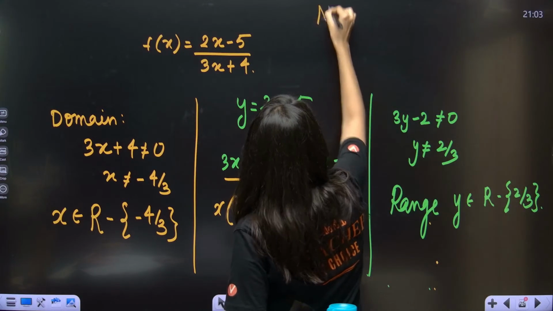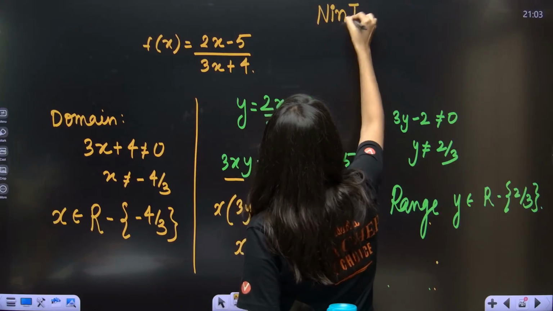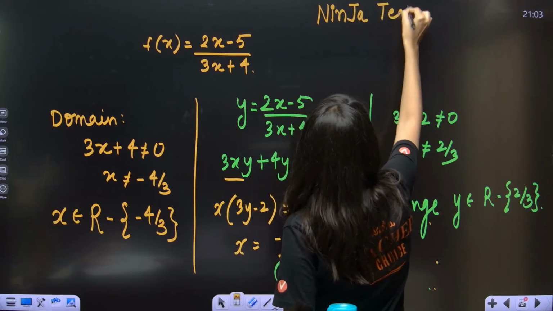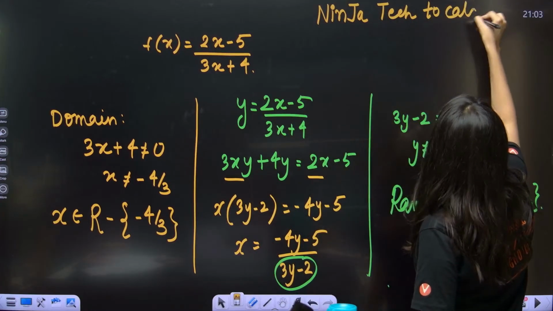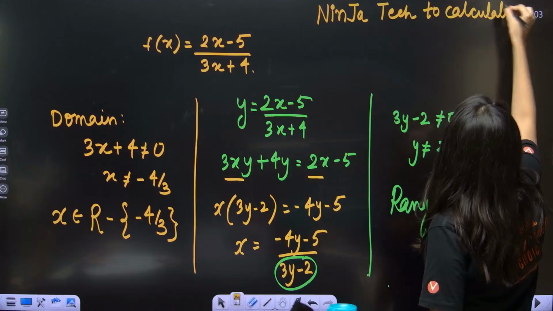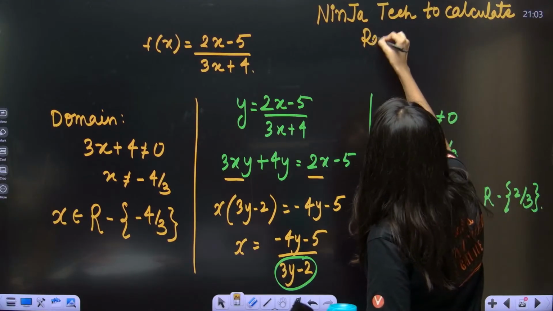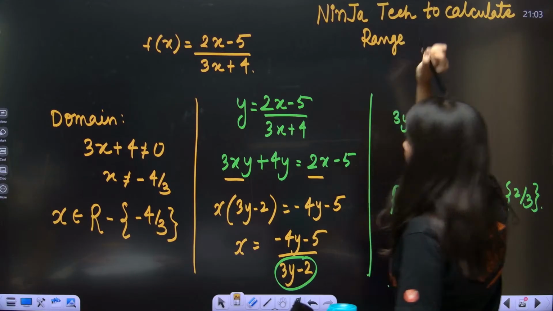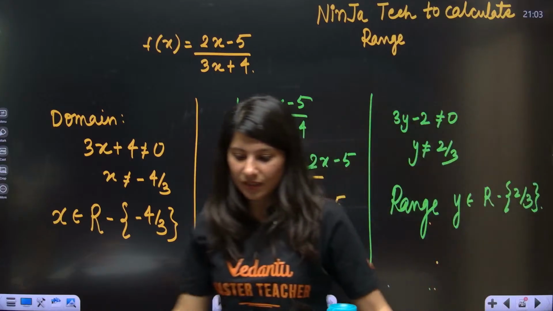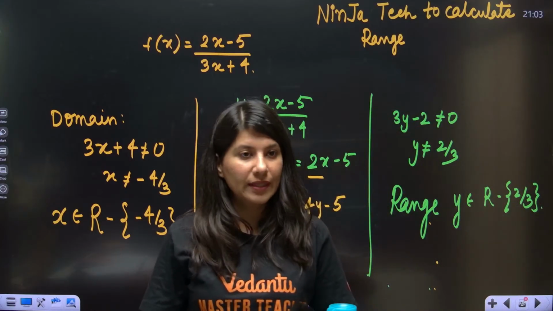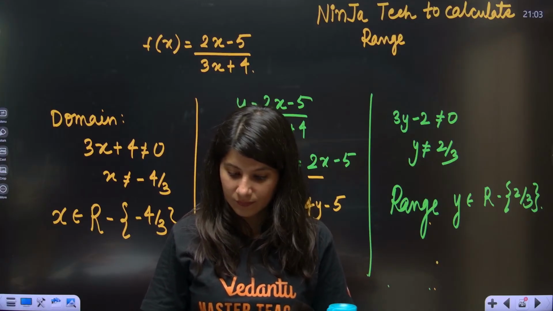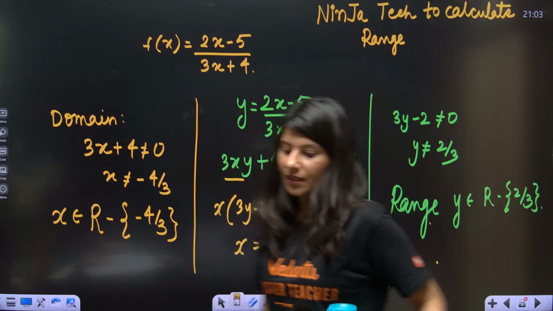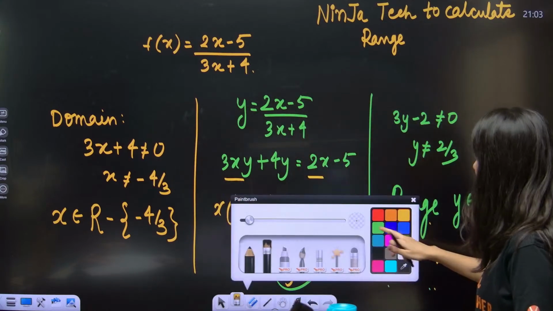Now I have a ninja technique. Are we ready for it? Huh? Ninja technique to calculate range. Ninja technique to calculate range. Okay. Correct.